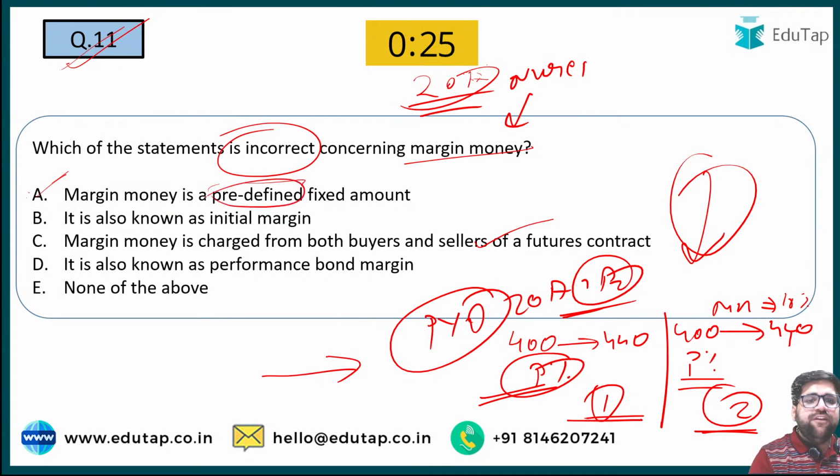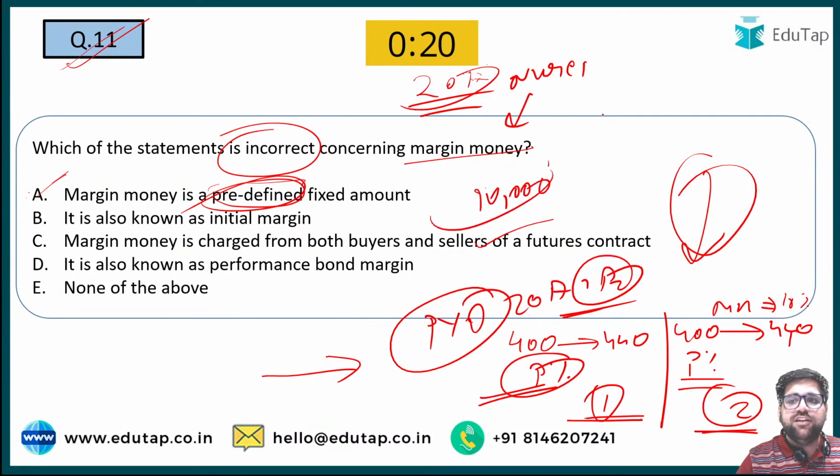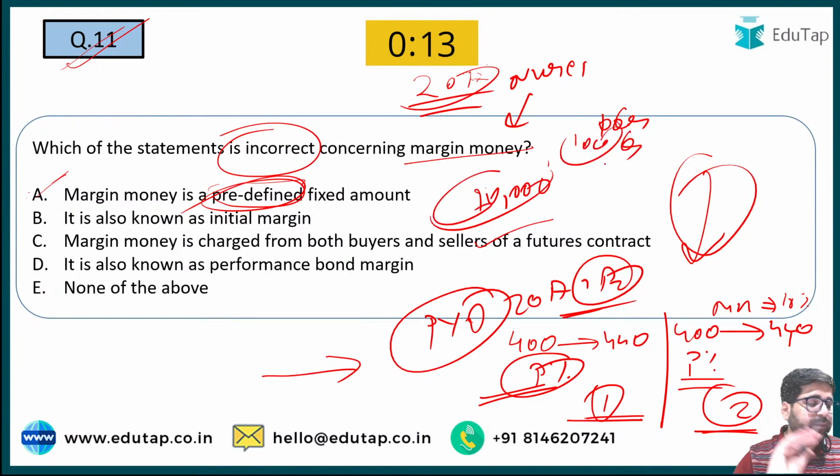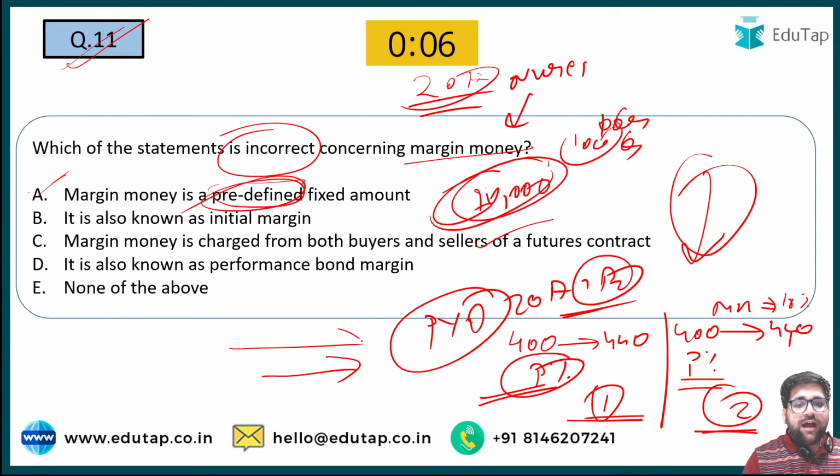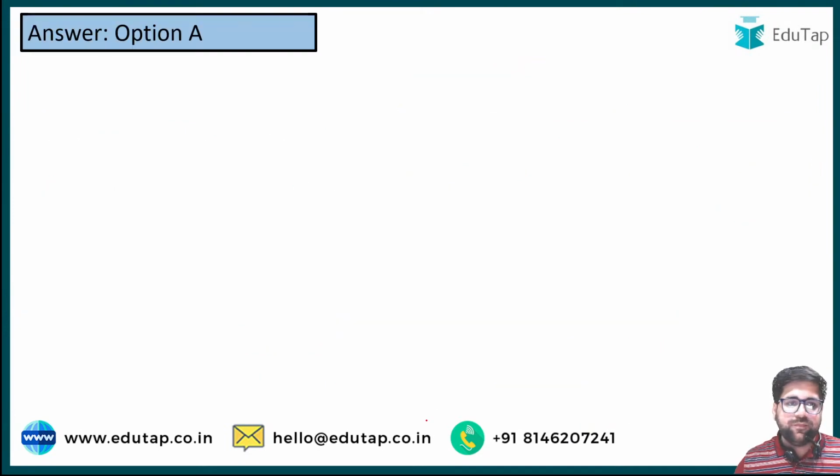It is not predefined. For example, if let's say I am doing a trade of rupees 10,000 and Mukesh Ambani is doing a trade of 1 crore or 10 crore or let's say 100 crore, the margin requirement for me as well as for Mukesh Ambani will be different. For me it will be less, for Mukesh Ambani it will be more, because the amount involved is more. So that's why statement A was incorrect. And please post all your answers. If you are skipping numericals, then sorry to say, RBI is notorious for doing different kinds of stuff. So you have to post the answers of these two questions in the comment box below.